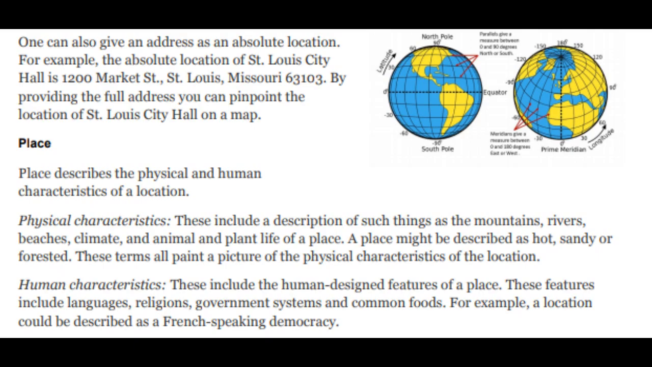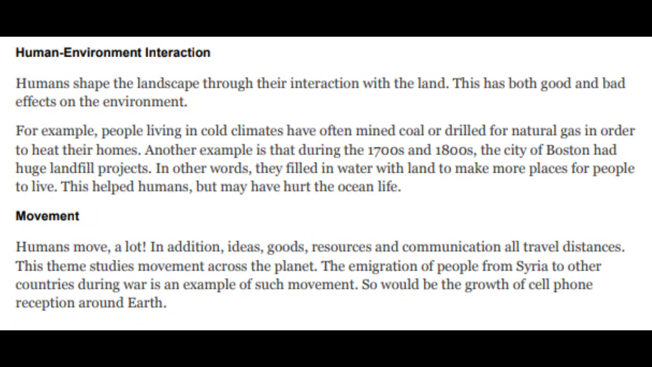Human characteristics. These include the human design features of a place. These features include languages, religions, government systems, and common foods. For example, a location could be described as a French-speaking democracy. Human-environment interaction. Humans shape the landscape through their interaction with the land. This has both good and bad effects on the environment.